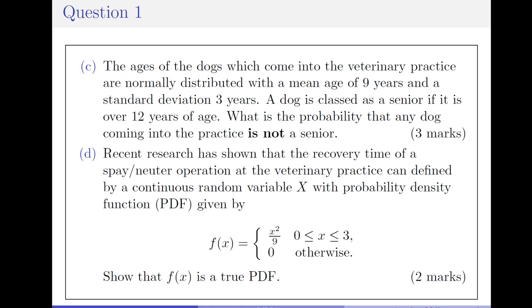D. Recent research has shown that the recovery time of a spay-neuter operation at the veterinary practice can be defined by a continuous random variable x with probability density function, PDF, given by f of x is equal to x squared over 9 when x is in between and including 0 and 3, and otherwise it is 0. And we have to show that f of x is a true PDF. 2 marks. So we'll begin with question 1c.